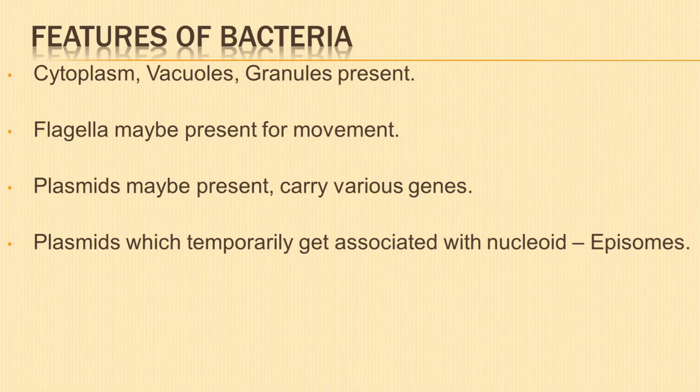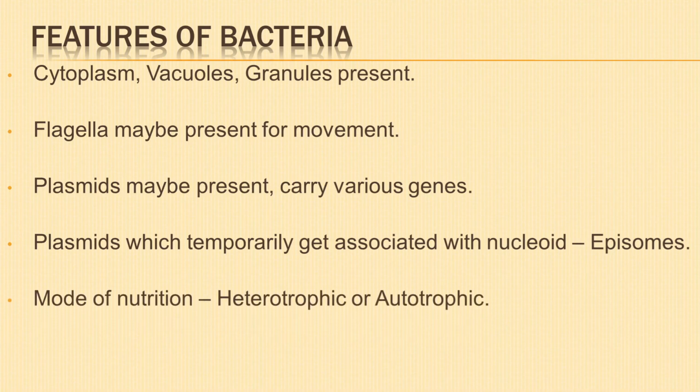Mode of nutrition may be heterotrophic, that is, it may be saprotrophic, parasitic, or symbiotic, or it may be autotrophic, that is, either photoautotrophic or chemoautotrophic.